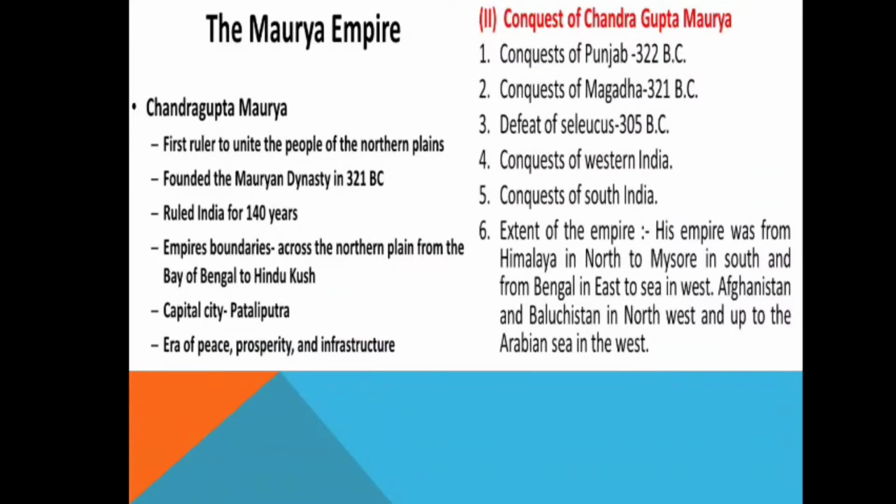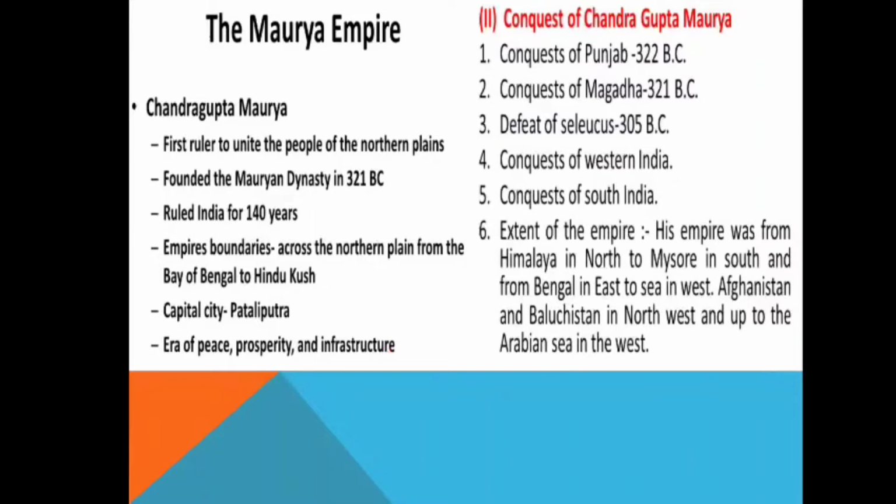The empire's boundaries stretched across the northern plain from the Bay of Bengal to the Hindu Kush in the north. The capital city of this Mauryan Empire was Patliputra. It was known as Patliputra. We can say that the Mauryan Empire was an era of peace, prosperity, and infrastructure. All those come under the Mauryan Empire.